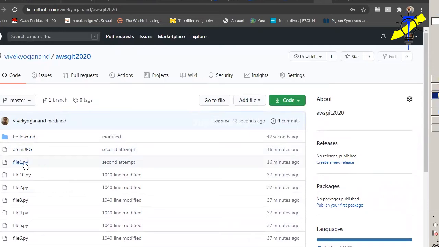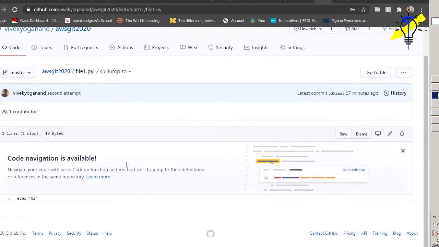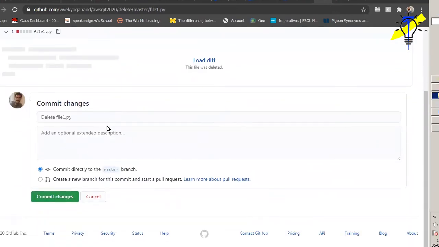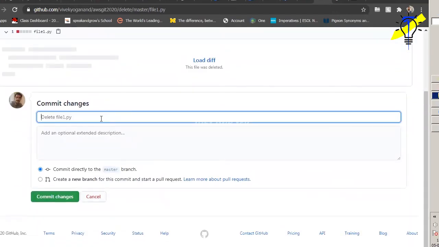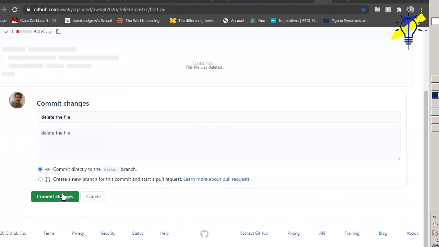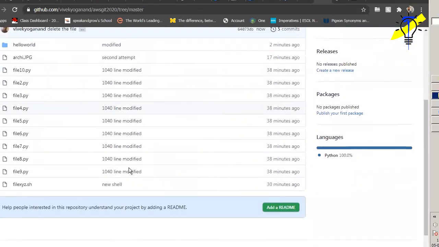If you want to delete that one, you can click this file. You don't have a delete option here, so see here, we can delete this file. Here also, why you are deleting that file, you have to give some details. Delete the file. Ctrl+C, I just copy that and commit the changes. The file has been deleted.